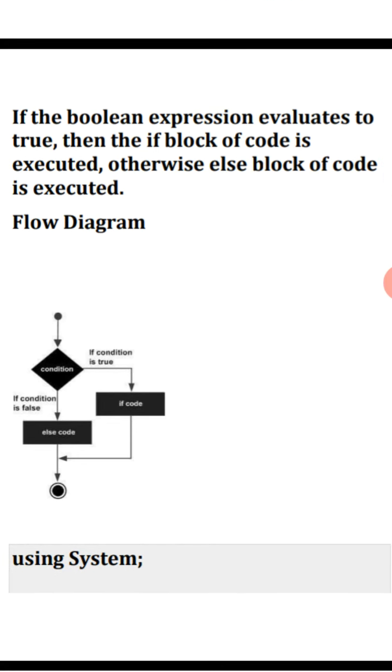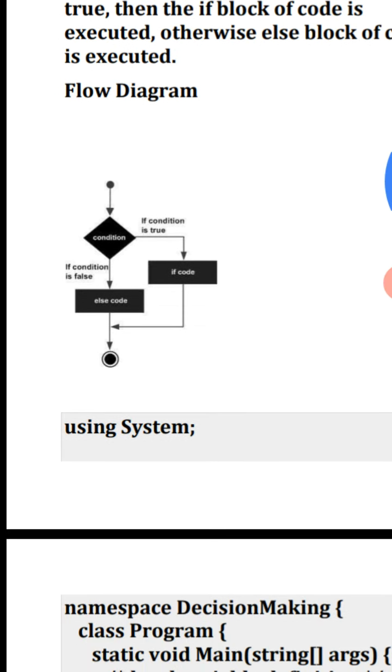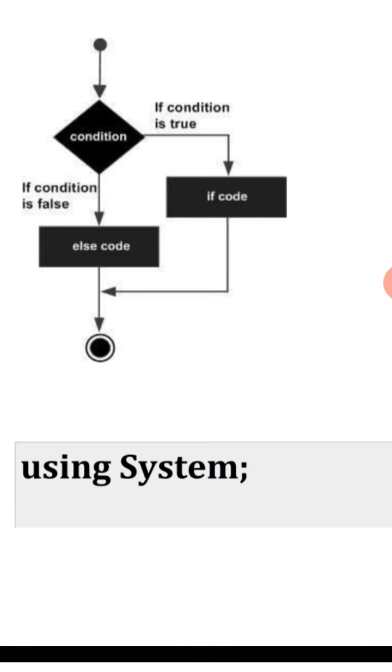See the flow diagram. If the condition is true, then the if code is executed. If the condition is false, the else code is executed.